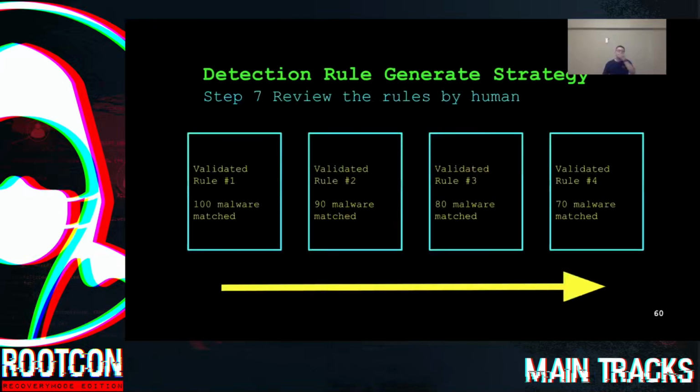In step 7, after labeling the rules, we then sort the rules by number of matched malware. We will review the rules from the highest matched one.